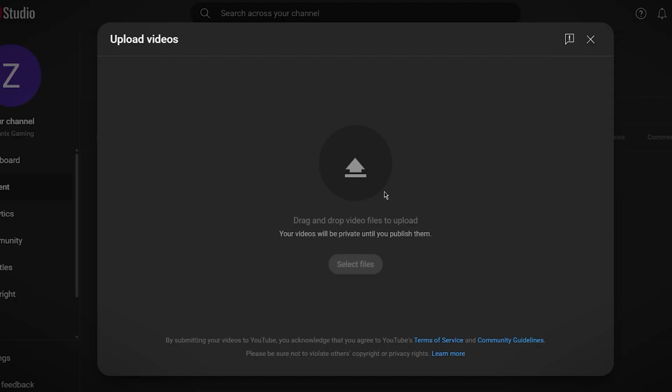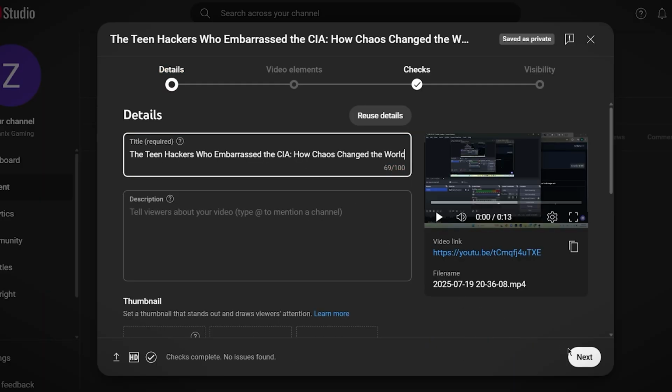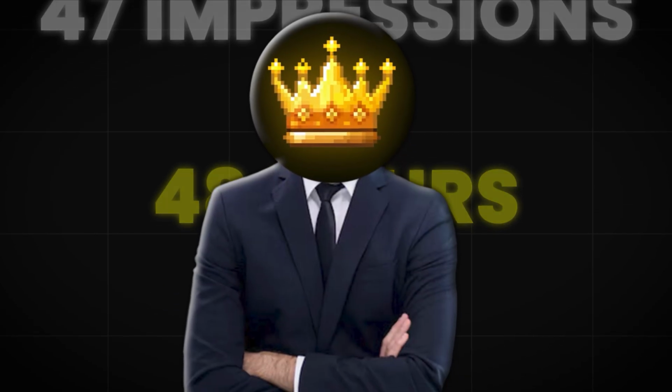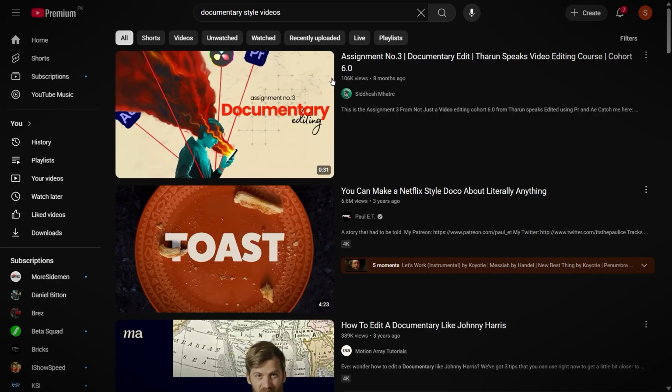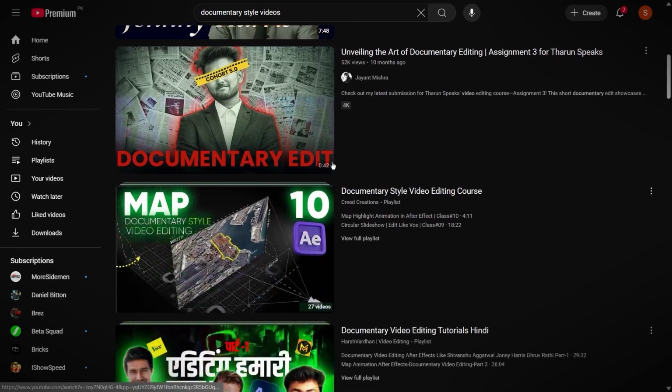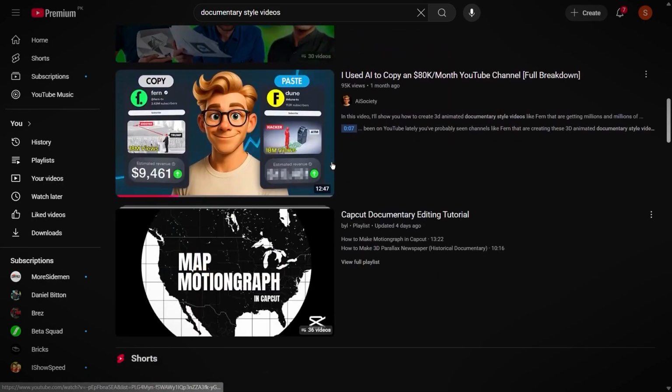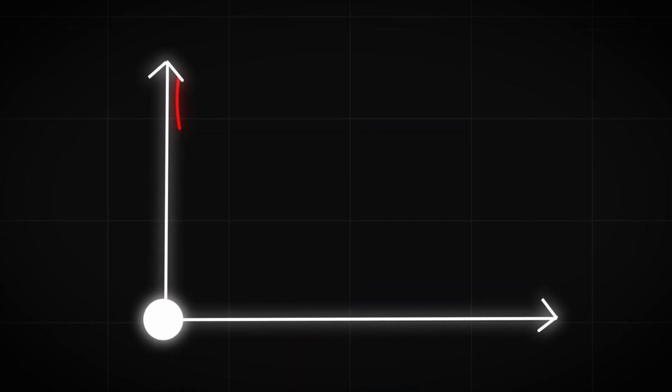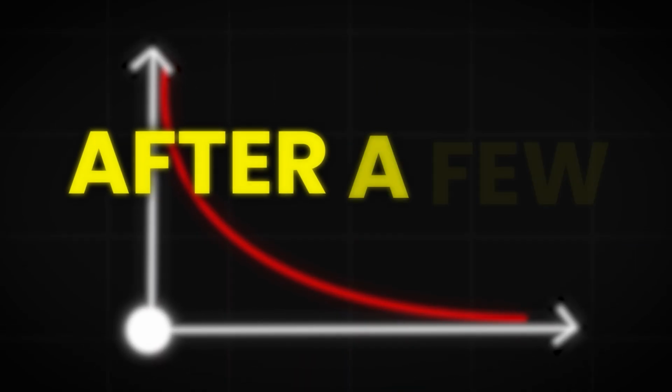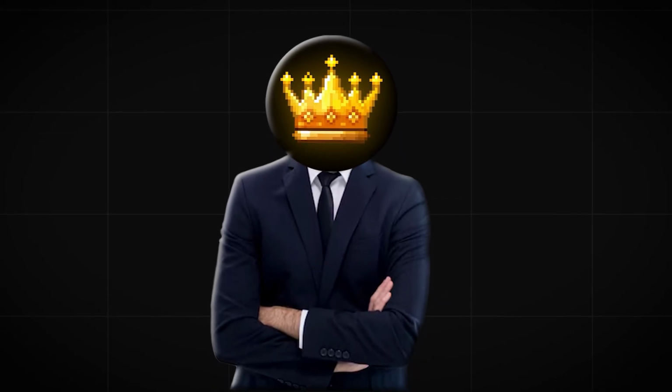Here's how to check if you're shadow banned. Upload your first video with a clear title like the one we will be using. If it gets under 50 impressions in 48 hours despite solid CTR, your channel is likely restricted. Another red flag is when your videos never appear in search results for exact match keywords. You might also notice your audience retention graphs drop off a cliff after a few seconds. That's the algorithm cutting off your reach.